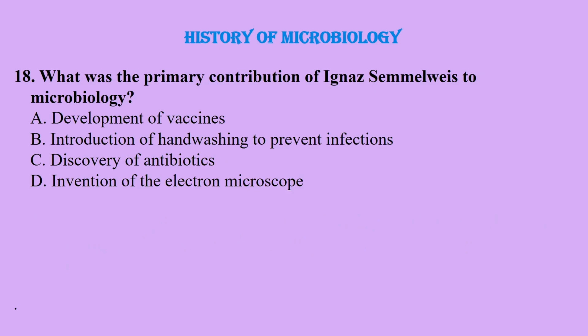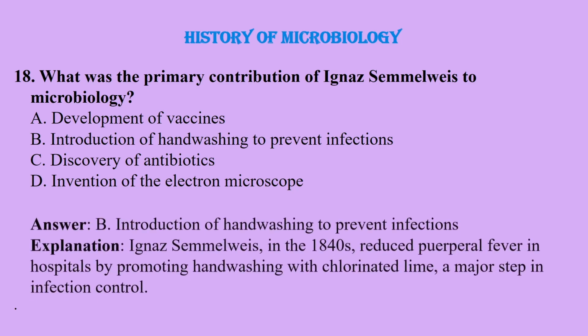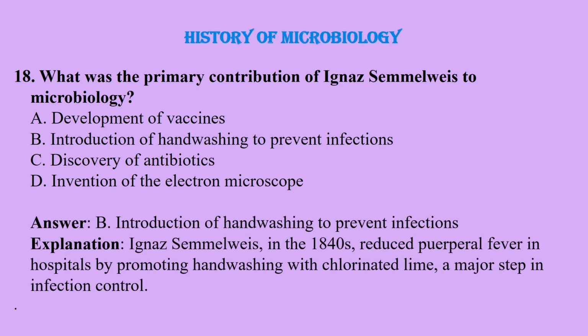Question number 18. What was the primary contribution of Ignaz Semmelweis to microbiology? Development of vaccine, introduction of hand washing to prevent infection, discovery of antibiotics, invention of the electron microscope. And the correct answer is introduction of hand washing to prevent infection.